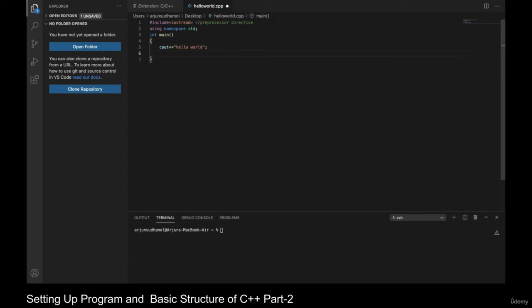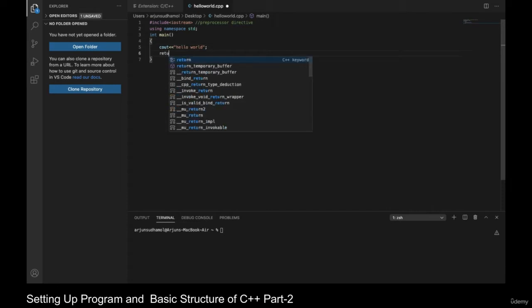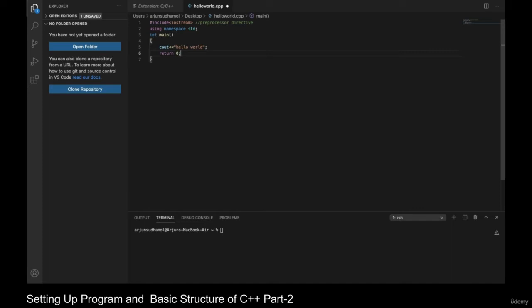Then we will be writing return 0. We write return 0 because we have used the main function with an integer prototype. You will be wondering what is prototyping, what is a return statement, everything. That we will cover in the module called functions. For now, we are writing our first basic C++ program, and you need not worry about the meaning of all these statements. Just see, this is the basic structure of a C++ program. Now we can start running and executing the program.